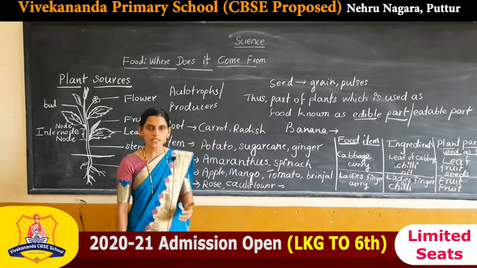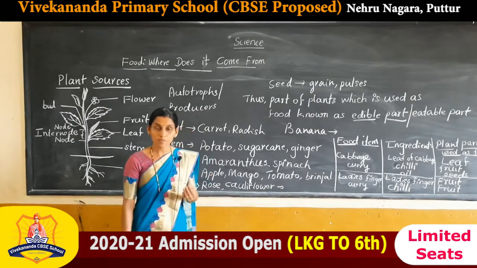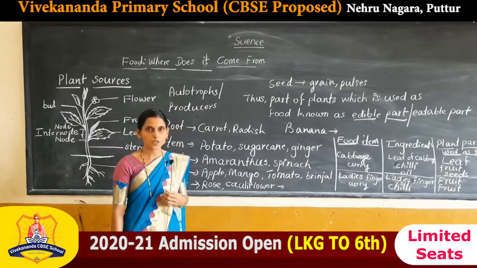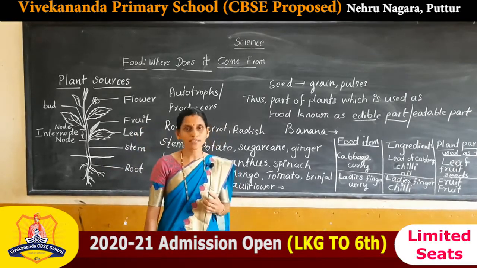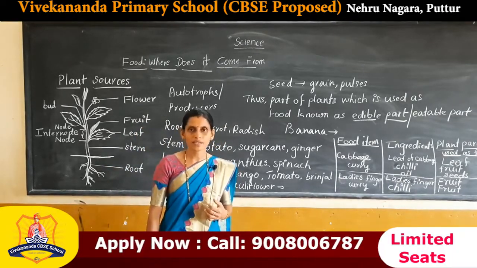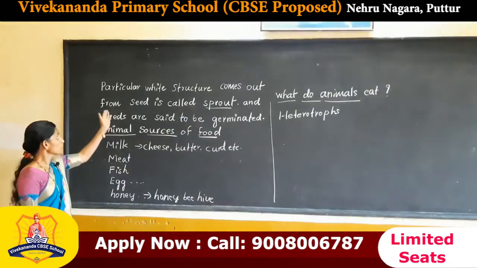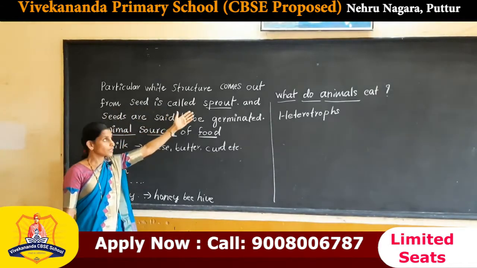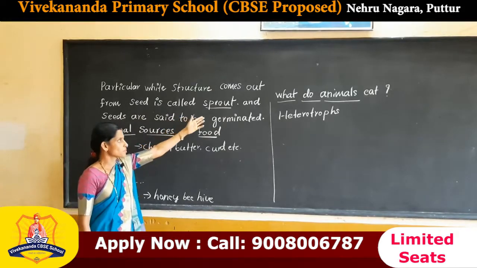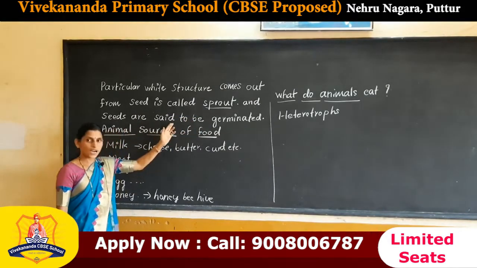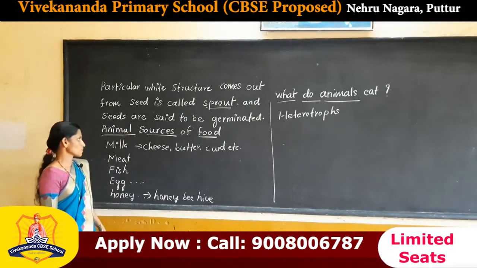Some white structure comes out from the seeds, which is called a sprout, and the seeds are said to be sprouted seeds or germinated seeds.